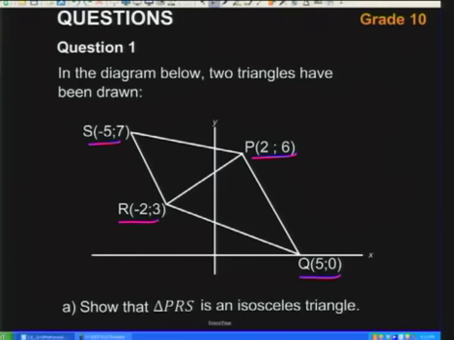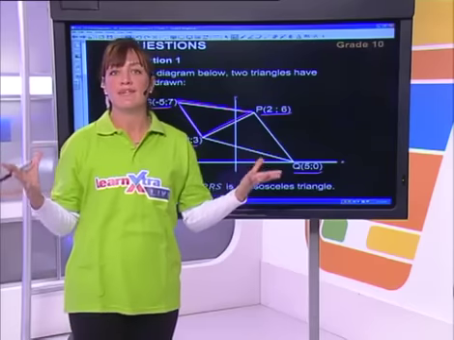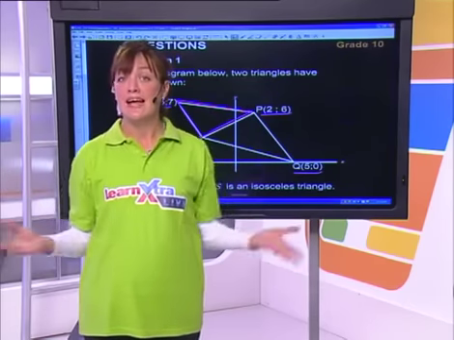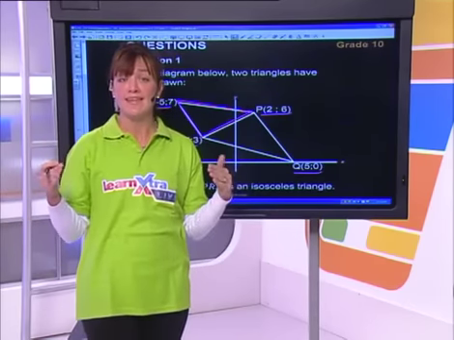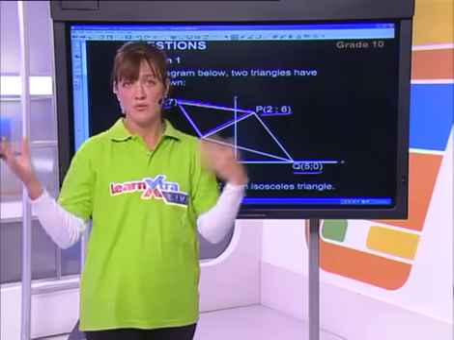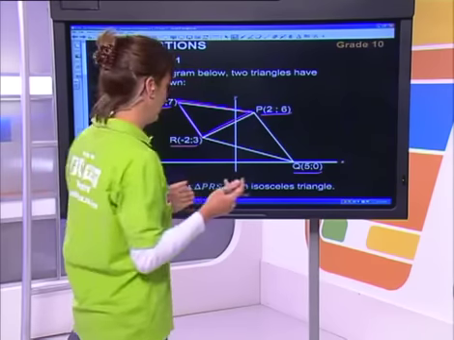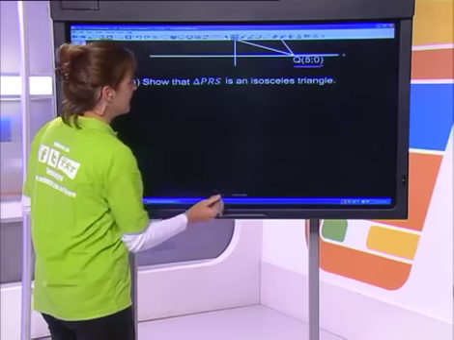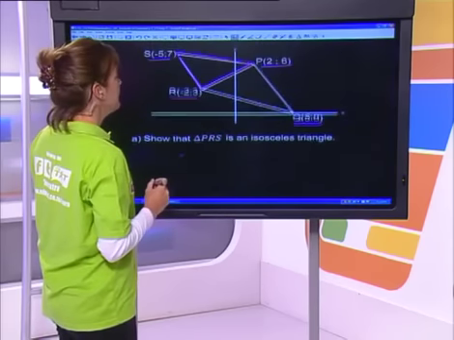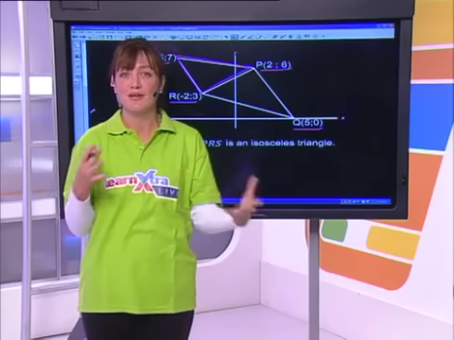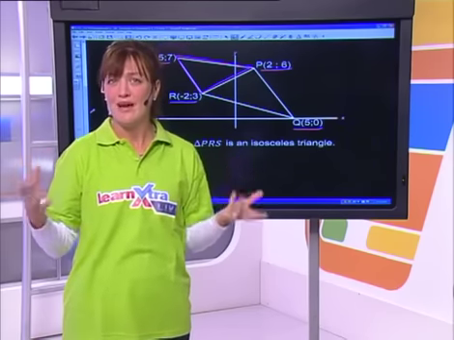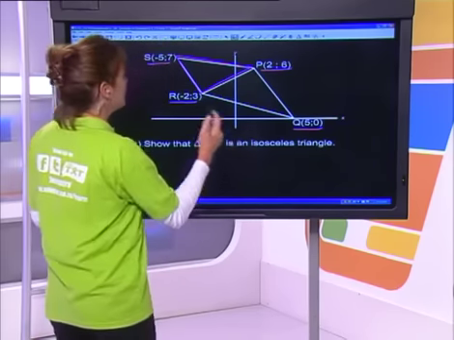Right, first question, show the triangle PRS. Triangle PRS, which is this one over here, is an isosceles triangle. Right, what's an isosceles triangle? A triangle with two equal sides. Okay, so two sides equal, the third one not being equal to the other two. So we've got to prove that it's an isosceles triangle. So can you see where the distance formula would come in handy over here? Okay, what we're going to do is use it to prove the length of the side.